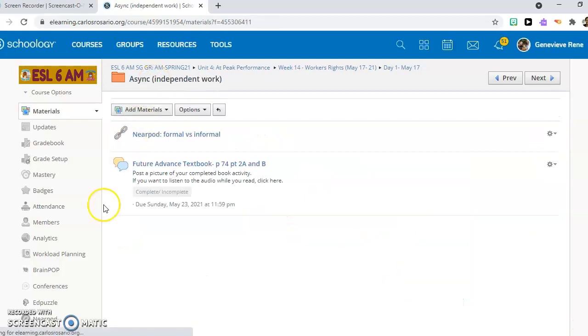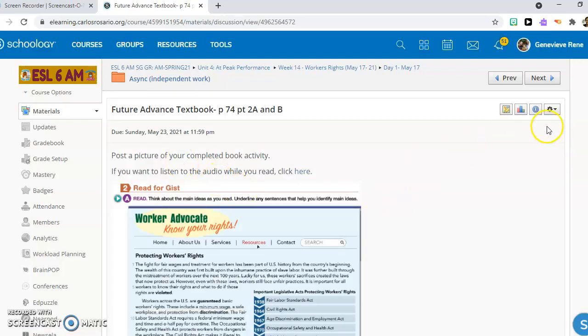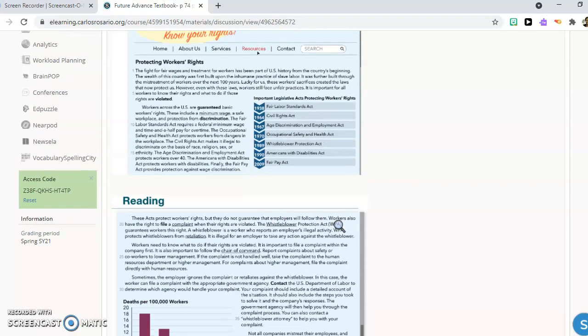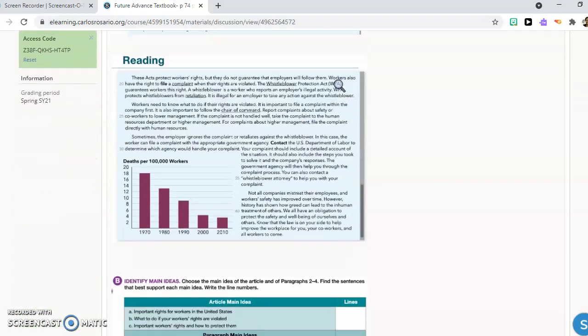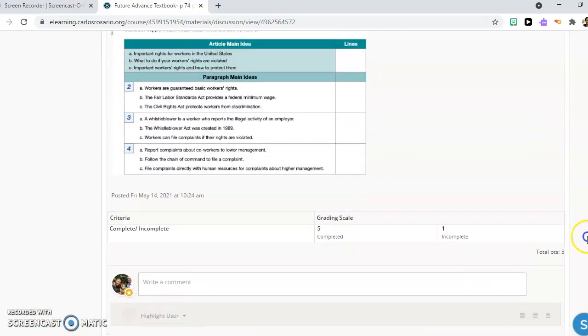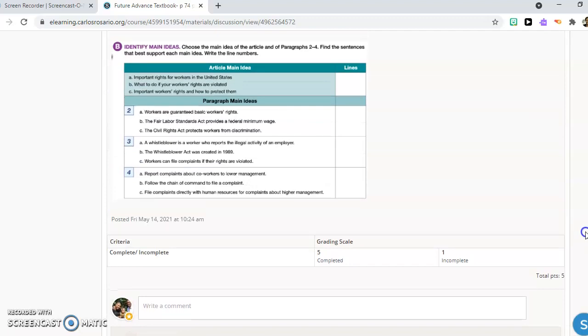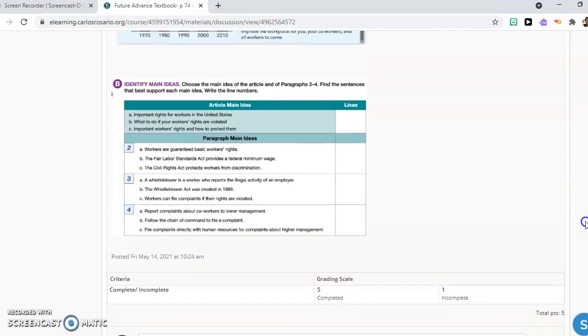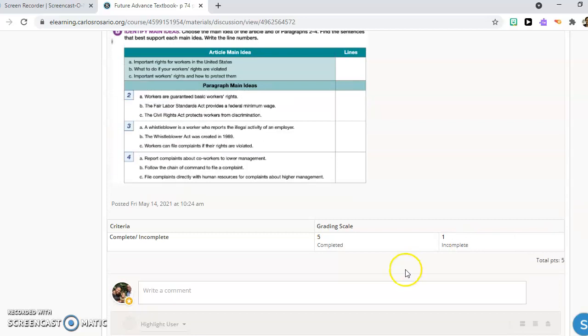Your next async activity is in the book, page 74, part 2A and B. So you'll read the article and then answer the questions and upload your answer, upload the picture. You guys have been doing very well with this main ID activity.